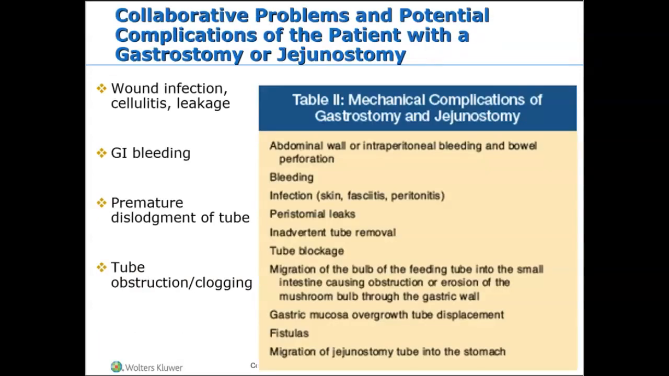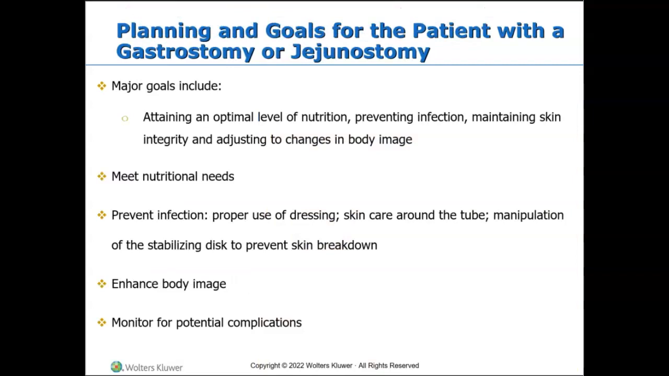We need to monitor for complications, which would include wound infections, right? Which is the most common problem or complication, right? Wound infections are definitely the most common problem. But we also need to educate them on complications like cellulitis, leakage, GI bleeding, maybe dislodgement of the tube, blockage of the tube, like a tube obstruction. All of these things could be problematic that we need to monitor them for and educate them on what to do, right?